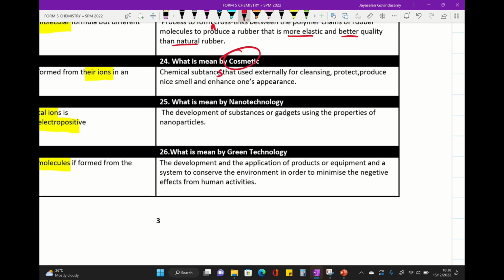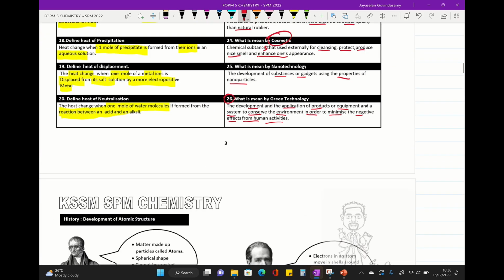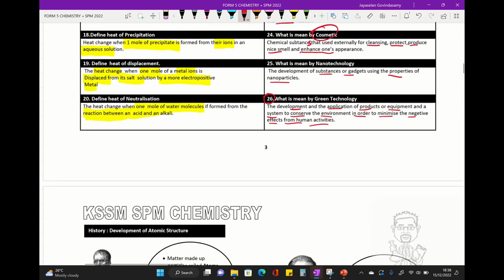What is meant by cosmetic? Cosmetic is a chemical substance that is used externally for cleansing, protecting, producing nice smell, and enhancing one's appearance. Alright, so nanotechnology is a development of substance or gadget using the properties of nanoparticles. As definition, green technology is the development and the application of product, equipment, and system to conserve the environment in order to minimize the negative effects from human activity. Alright, so these are the most important definitions that students must remember.